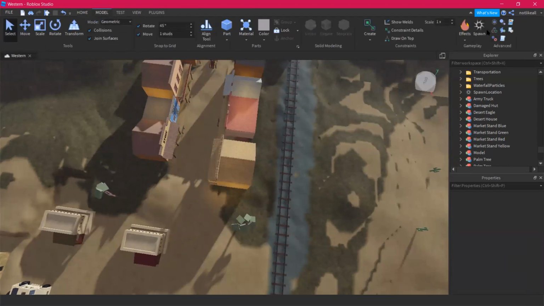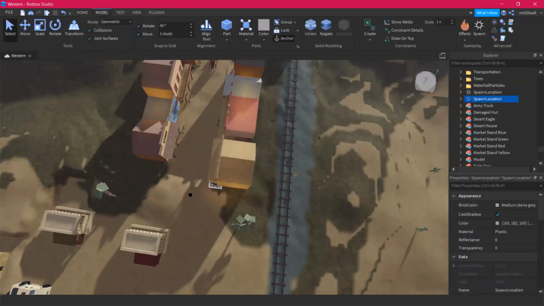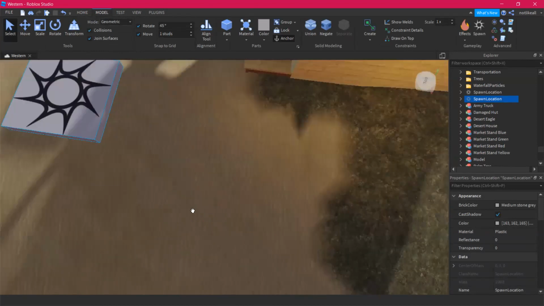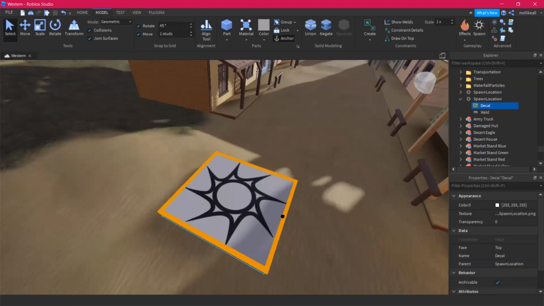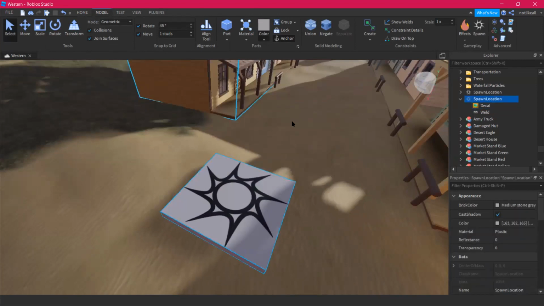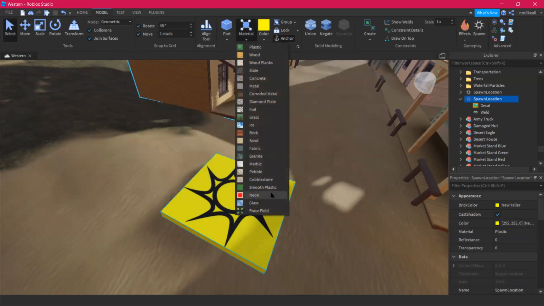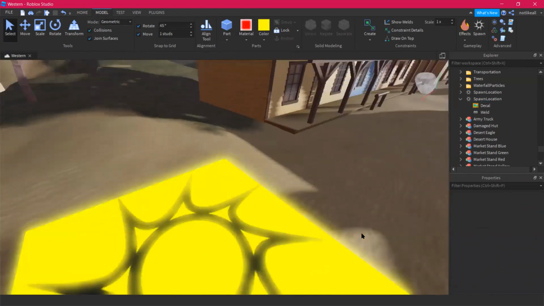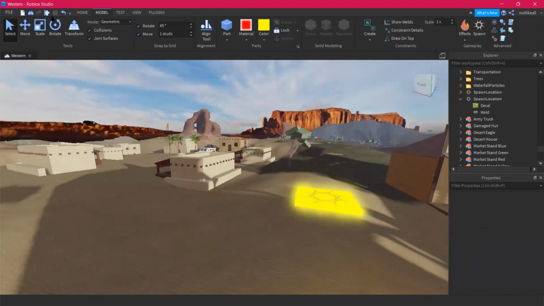Now it's time to act as a developer. So I'm gonna have a spawn point here. As a player, we are gonna join at this place. Now as a spawn point, this place is gonna be empty. I'm just gonna change the color to yellow and let's keep it neon. And there we go. Now let's begin the game and see how it works.